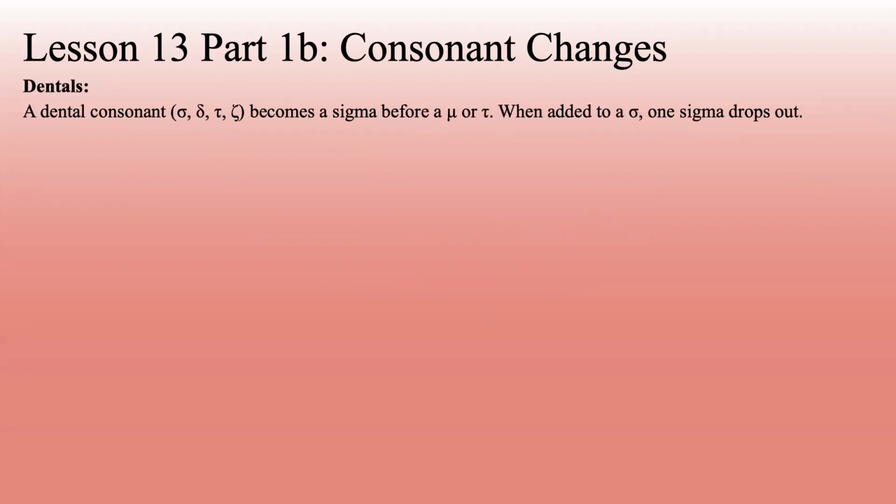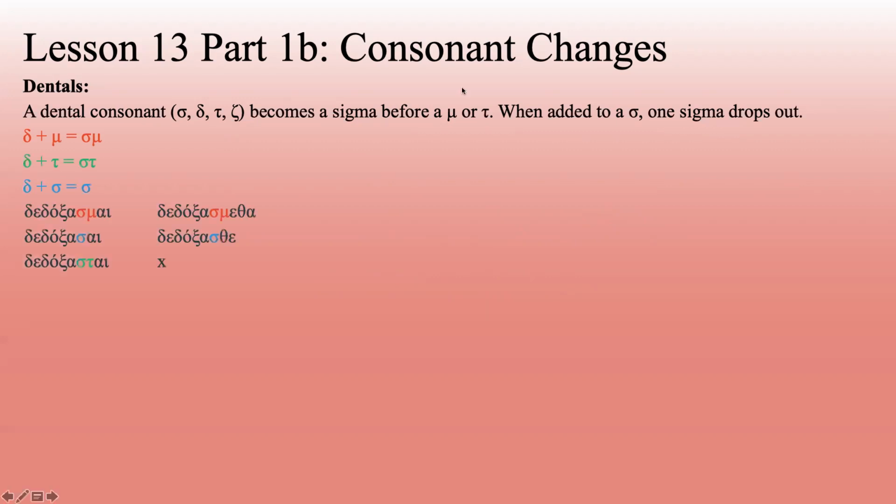A dental consonant becomes a sigma before a mu or a tau. And then when added to a sigma, one sigma drops out. So delta plus mu equals sigma mu. Delta plus tau equals sigma tau. Delta plus sigma equals just a plain sigma. So that's going to look like this.